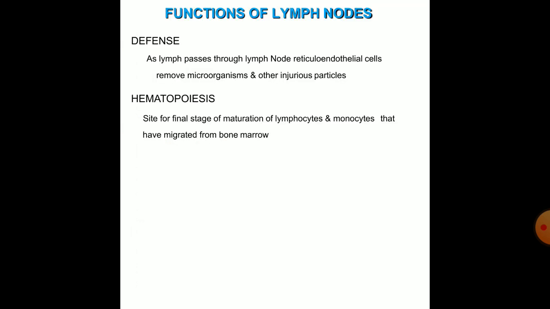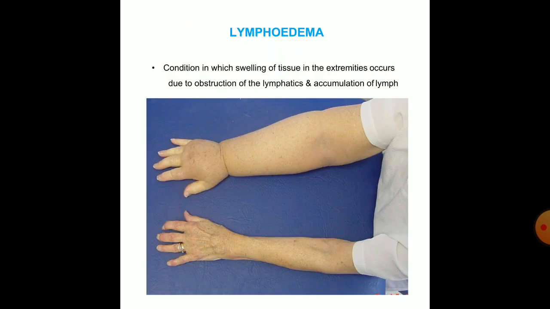Now the functions of the lymph node. Defensive function: as the lymph passes through the lymph node, reticuloendothelial cells remove microorganisms and other injurious particles. Hematopoiesis: it is the site for the final stage of maturation of lymphocytes and monocytes that have migrated from bone marrow.